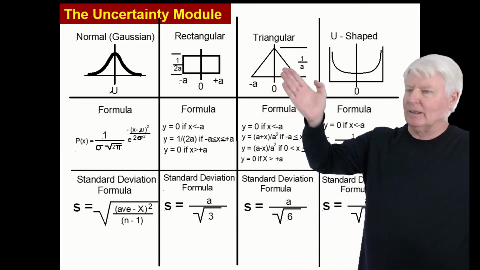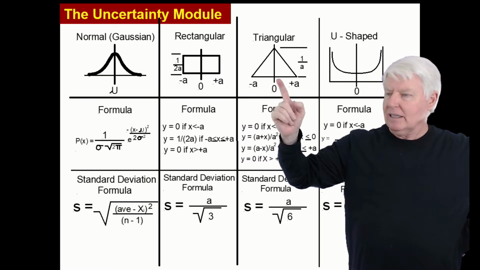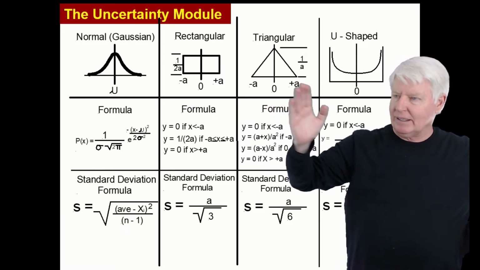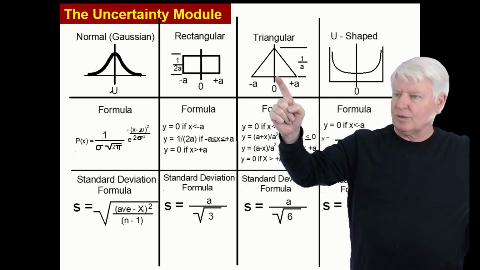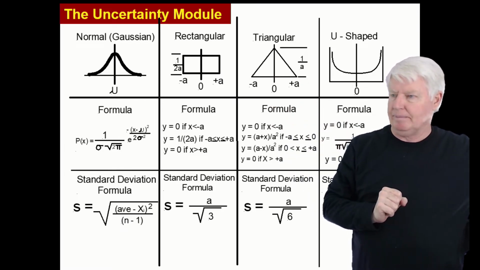And here's the triangular distribution. It's a little bit like the normal, isn't it? You're more likely to find the true value right in the middle, but the probability goes down linear in this case as we go away from the average. And A is just that distance from the average to the upper spec limit, if you will.